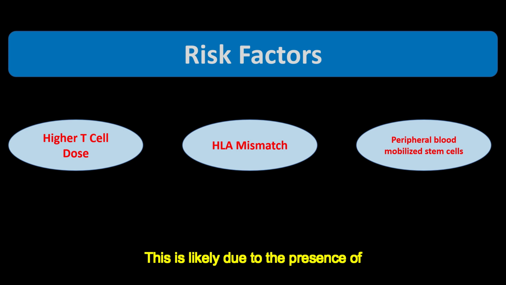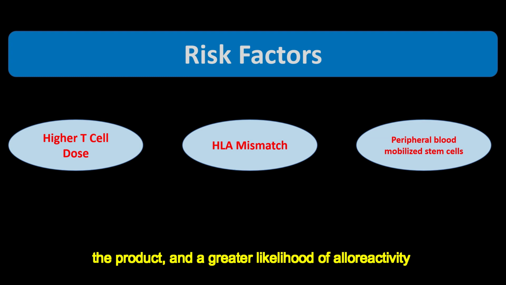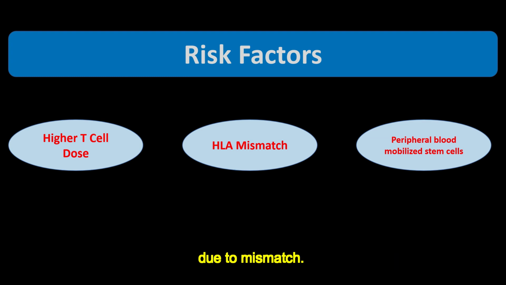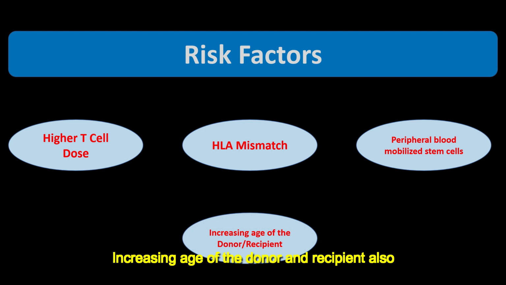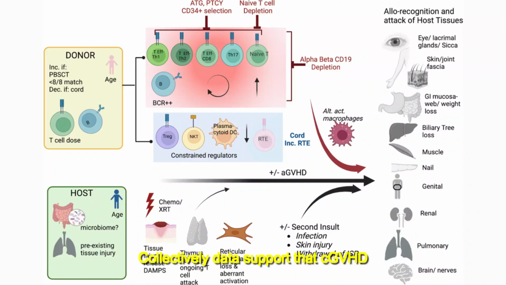This is likely due to the presence of higher numbers of alloreactive T cells in the product, and a greater likelihood of alloreactivity due to mismatch. Increasing age of the donor and recipient also increases the likelihood of acute and chronic GVHD, which may be due to greater exposure to host antigens through increased age-related tissue impairment, and more oligoclonal donor T cell populations, linked to decreased tolerance.